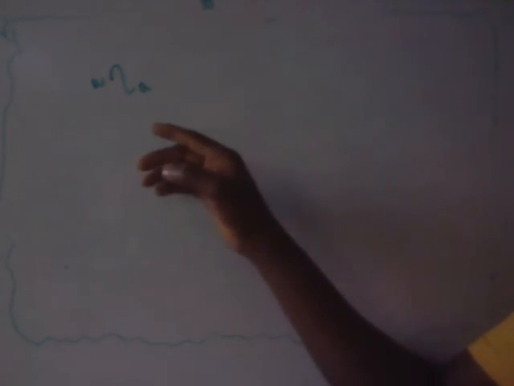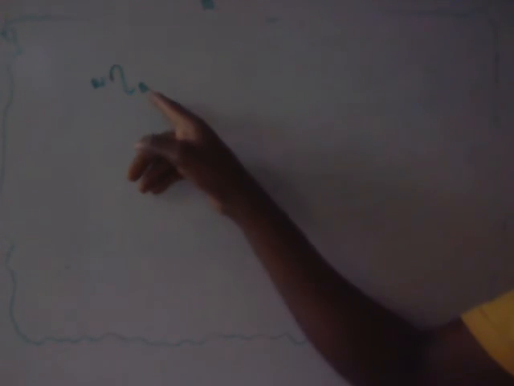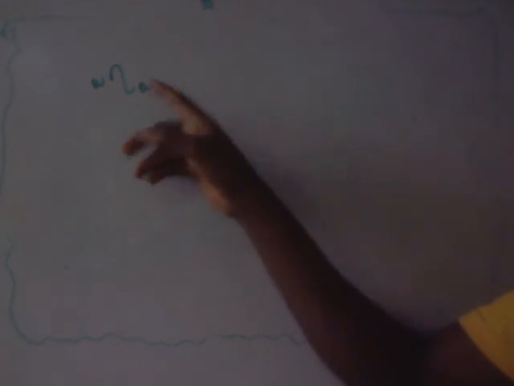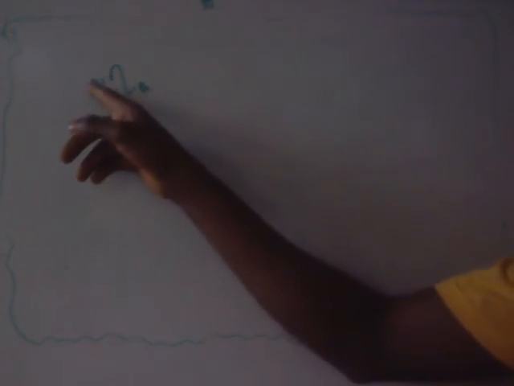If you move from air to water, a will be here, w will be here. If it moves from air to water, a will be here, w will be here. But when it moves from water to air, w will be here, a will be here. So the first medium will be at the left hand side, while the second medium will be at the right hand side. Both of them are subscripts.